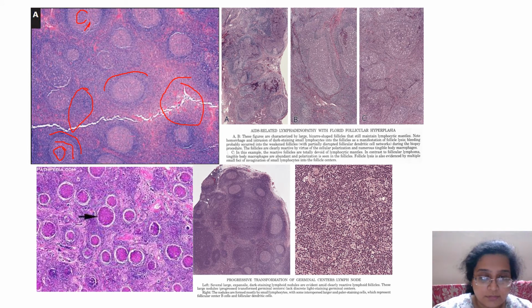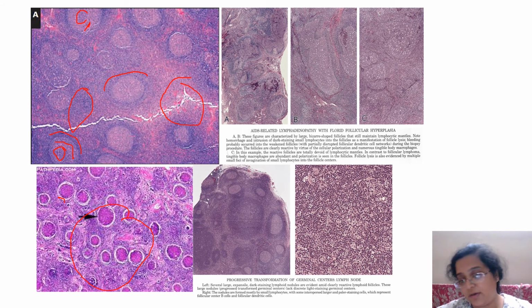So this is normal, and even this is normal. This is a follicular hyperplasia with large and small follicles. There's some retraction over here, but otherwise it's okay. In follicular lymphomas, this hyperplasia is uniform, same size, not big and small. More on it when we deal with malignancies.